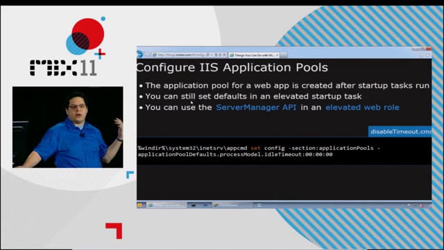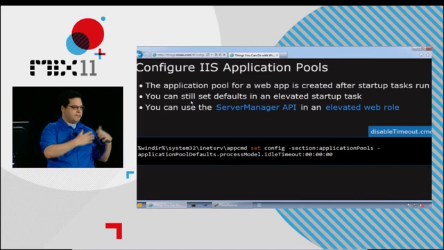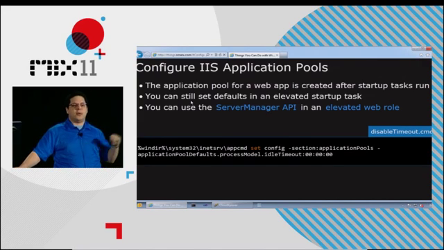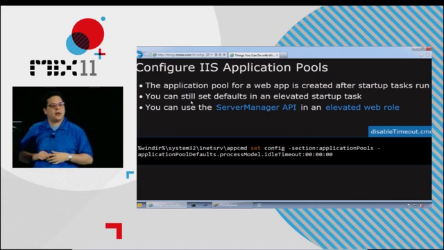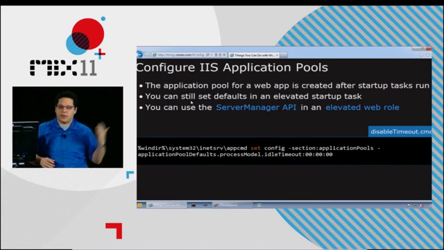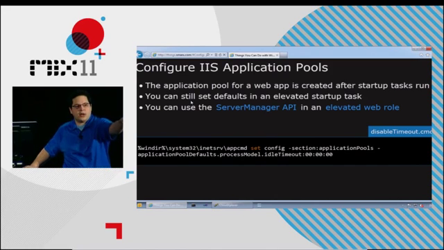The only thing that's different here is that you can't just go into IIS Manager and change the settings with the GUI, because you'd have to log into the box to do that, and whatever changes you made wouldn't persist anyway. So you always have to script them out. Look for the AppCmd versions of those. It's fairly common that people script these things. If you can find an AppCmd command that does what you want, you should be able to run it as a startup task and it should work fine. So, yeah, right there.